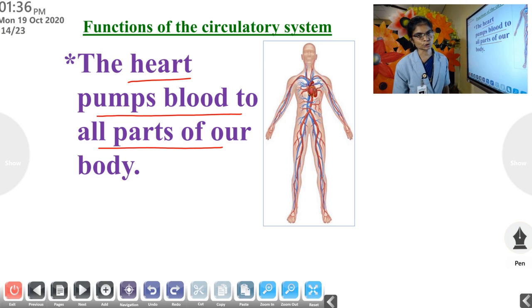Clear? Study this well. This point is very important, learn it by heart: the heart pumps blood to all parts of our body. Very important.